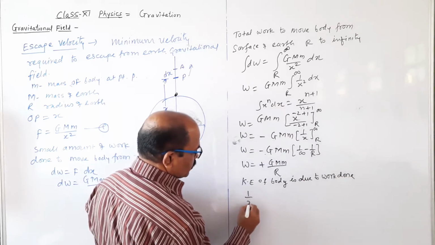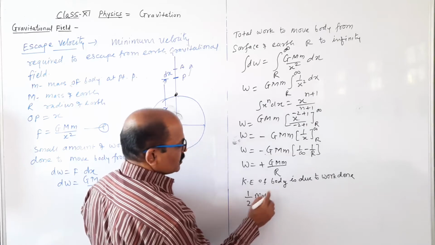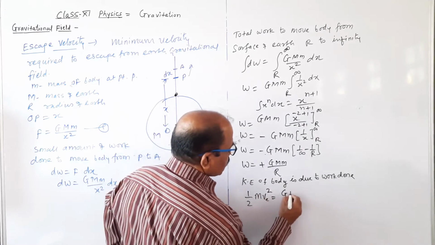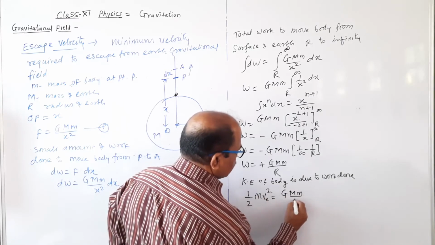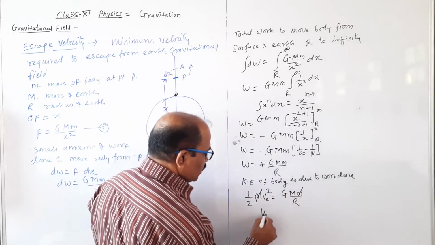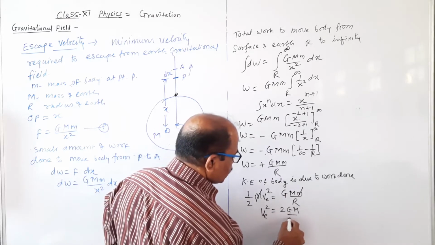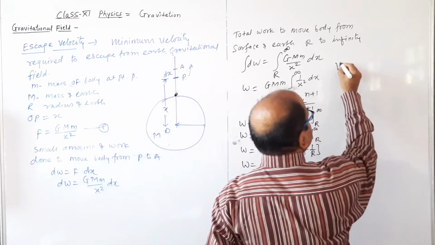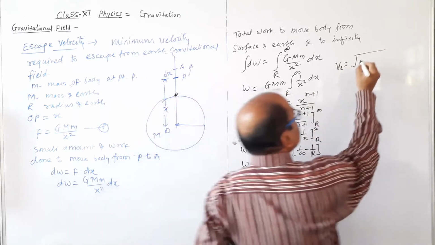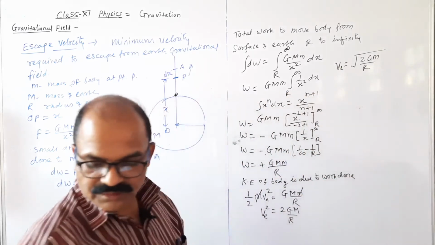So this is half m into ve square. Ve means this is the escape velocity. This kinetic energy is equal to G capital M, this small m divided by r. This is the mass of body, this is also the mass of body, this gets cancelled. So Ve square equals 2 times G capital M divided by R. So Ve equals under root 2GM divided by R.